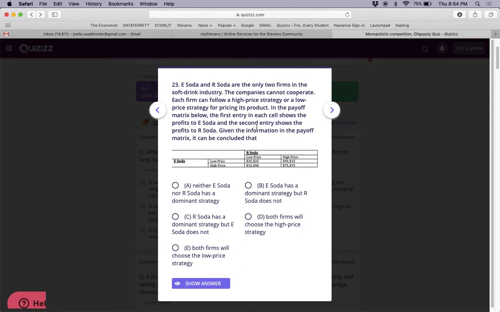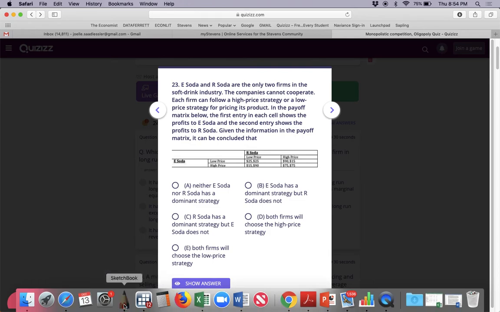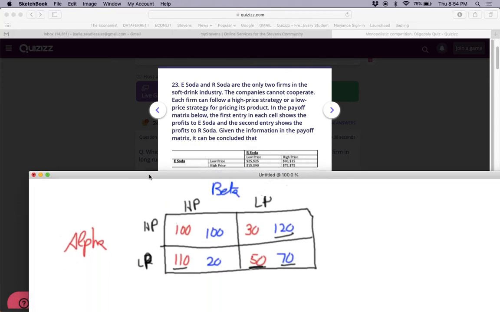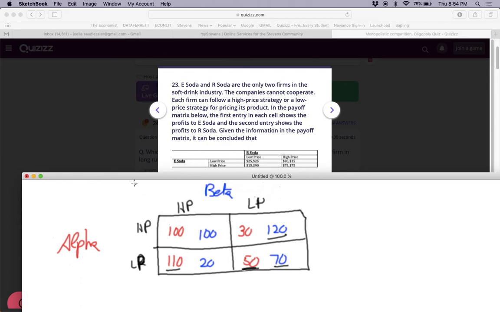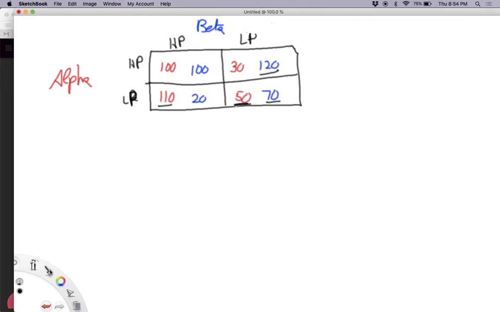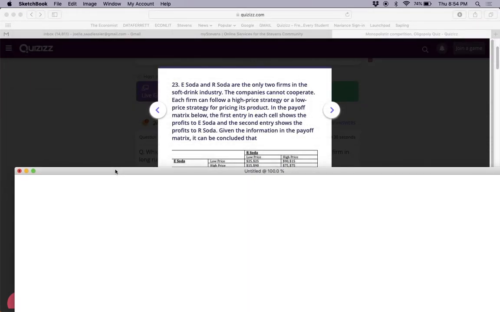E-soda and R-soda are the only two firms. They do not cooperate. Okay, so it can be concluded what will happen. So let's take a look. We have to redraw this. Okay, I'm just going to do this one.